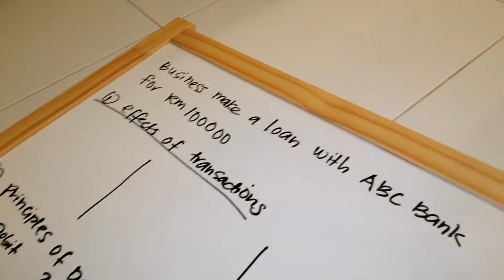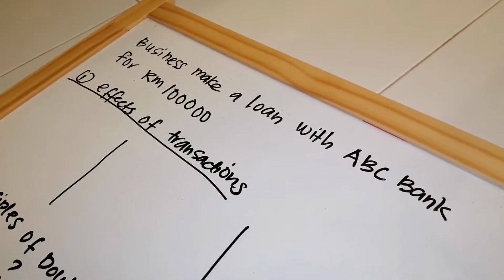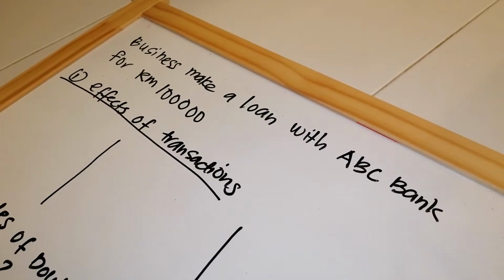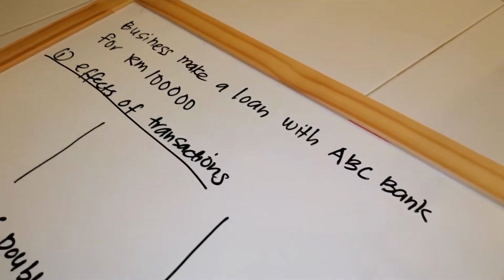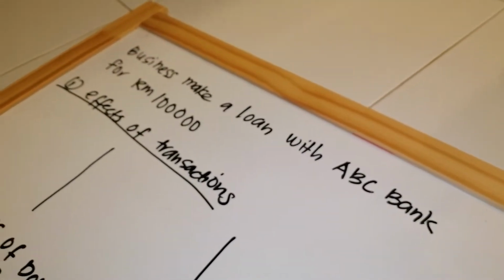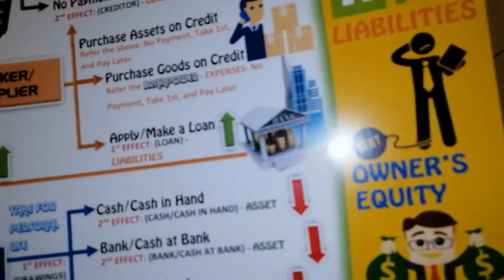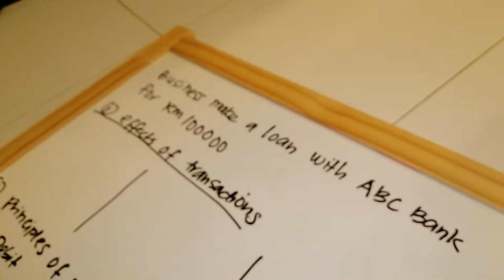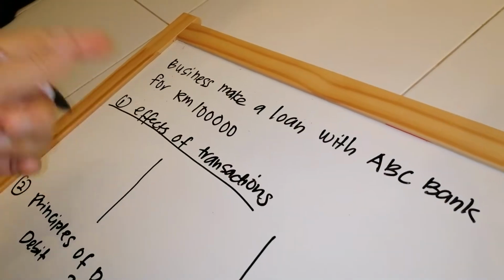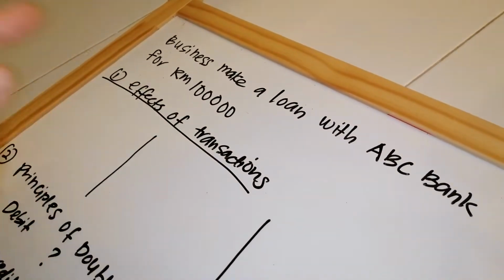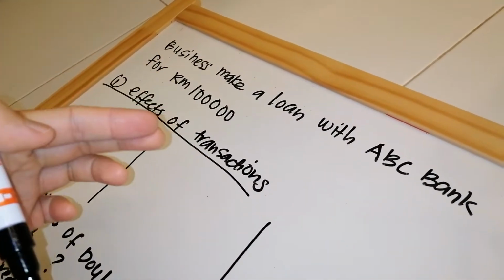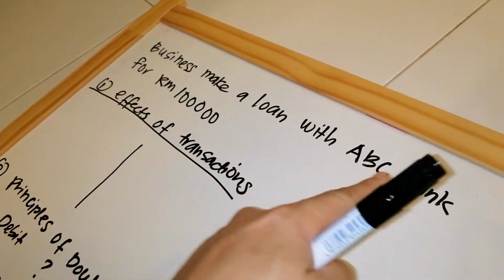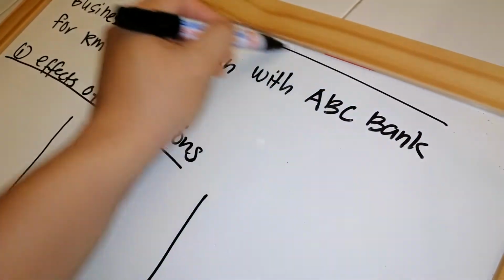This is an example of a transaction for making a loan or applying for a loan. For liabilities, this one. Apply or make a loan. So now, again, similar to our previous video, I ask you to identify two effects. Remember, any transaction, this is a transaction.